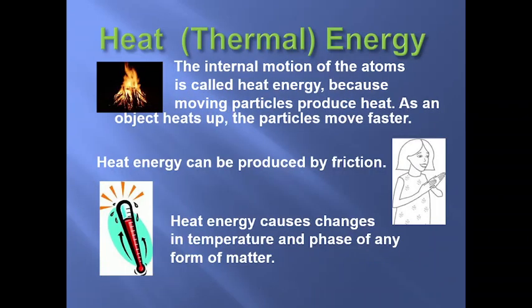Also heat or thermal energy. The internal motion of the atoms is called heat energy because moving particles produce heat. As an object heats up, the particles move faster. Heat energy can be produced by friction, and you can see this friction here on the right part of my page. Also heat energy causes changes in temperature and phase of any form of matter. You can see an example of this on the left side of my page.